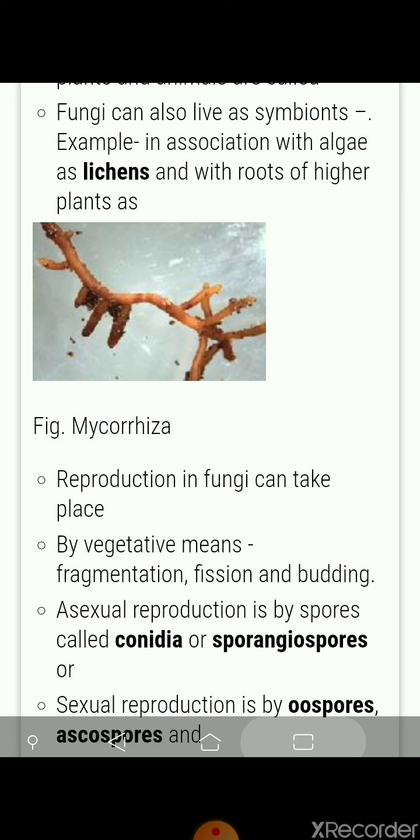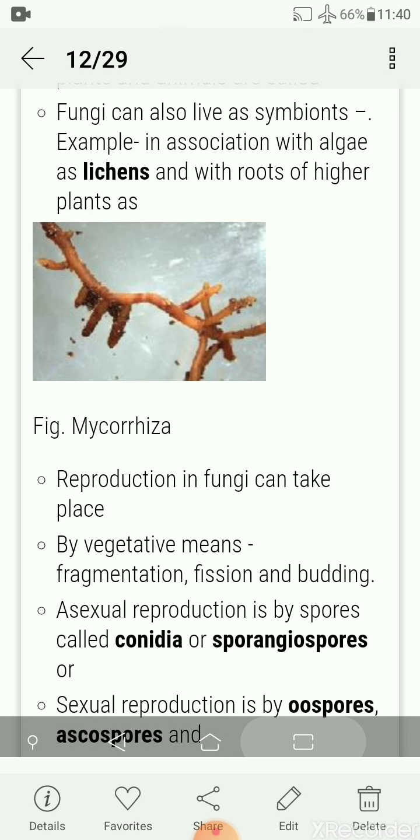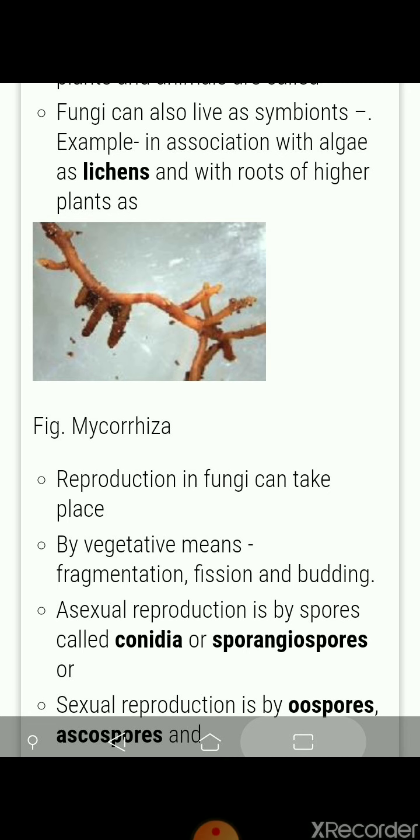So see the modes of reproduction. Vegetative reproduction is by fragmentation, fission and budding. Fragmentation means the hyphae break into different parts and form new hyphae, new mycelium. Fission and budding, like budding in yeast you have seen. So this is the mode of vegetative reproduction.